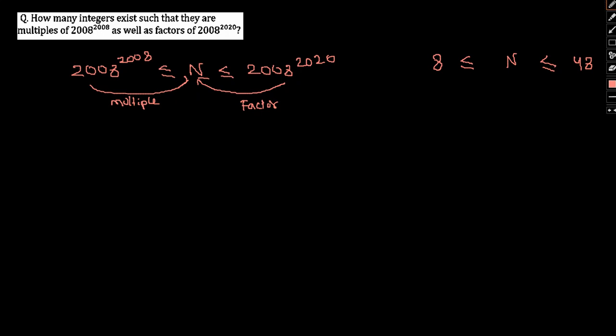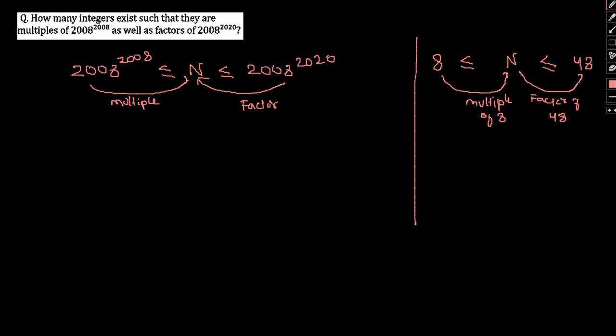I have to find the number of integers n in this particular range such that n is a multiple of 8 and n is a factor of 48. Similar sort of question. Now notice one thing: let me divide 48 by 8. It comes out to be 6.